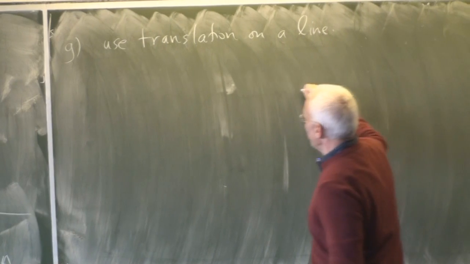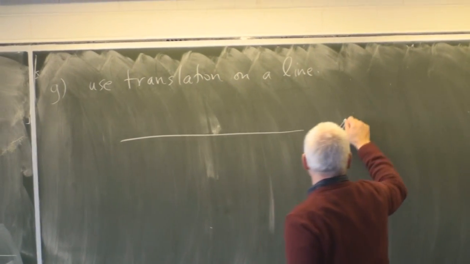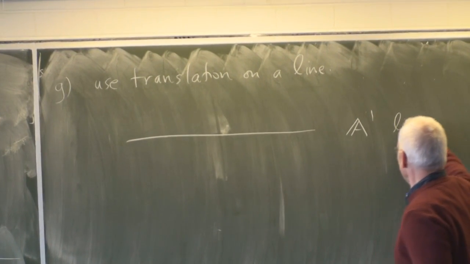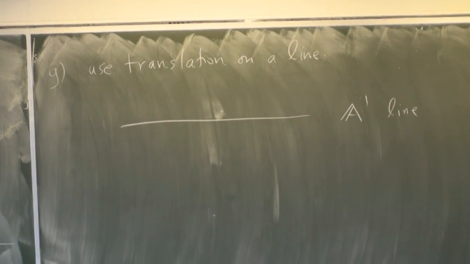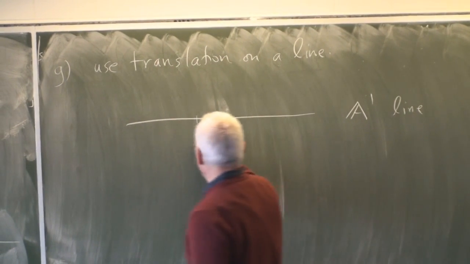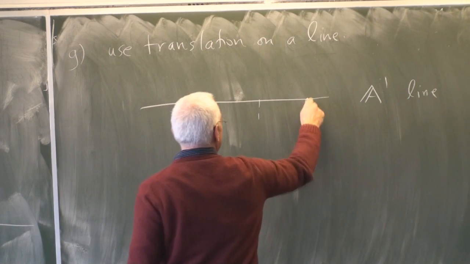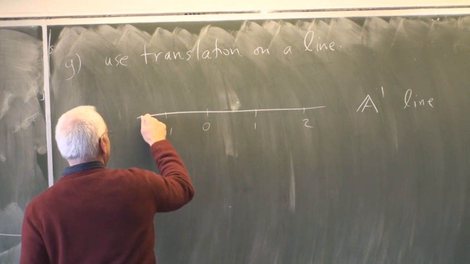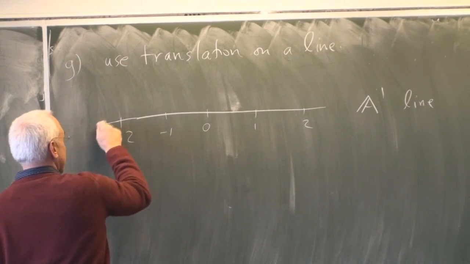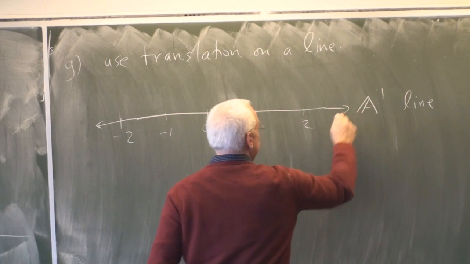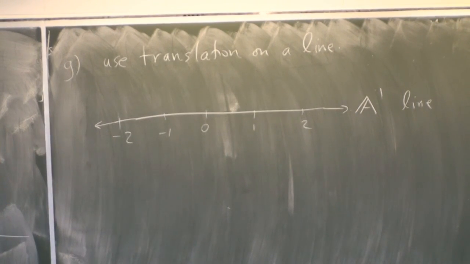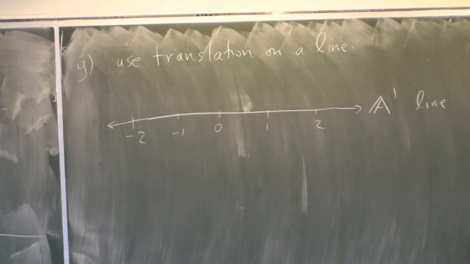So what we do is we start with a line, which we're calling A1. That's a line. And let's say we give it some coordinates, 0, 1, 2, -1, -2. We can extend in either direction. And now we're going to consider a translation of this line. Let's call it tau.